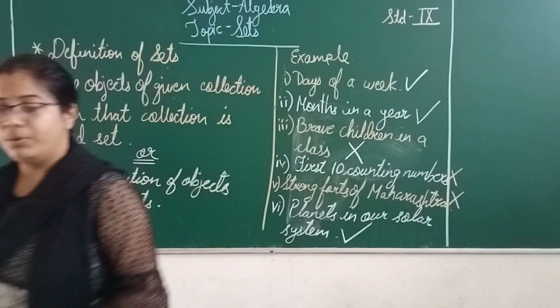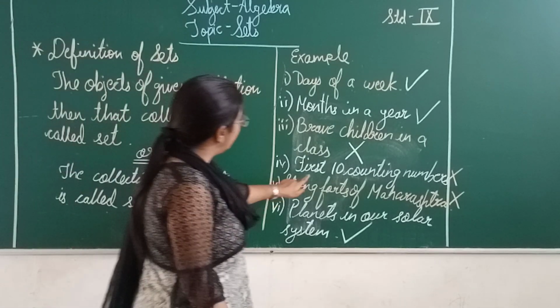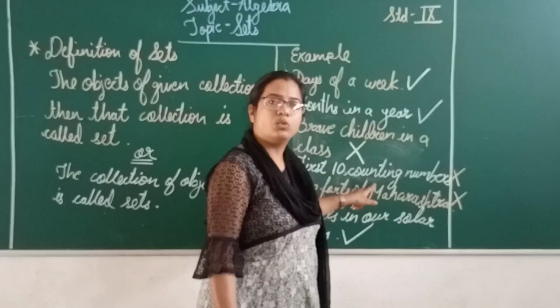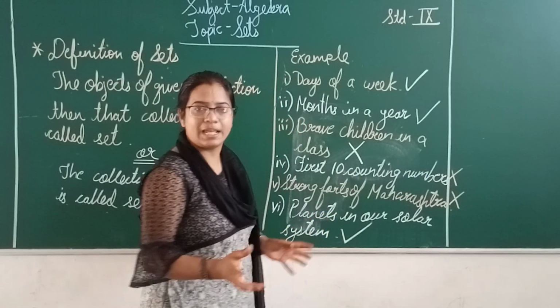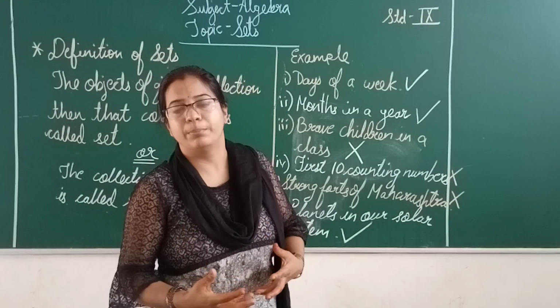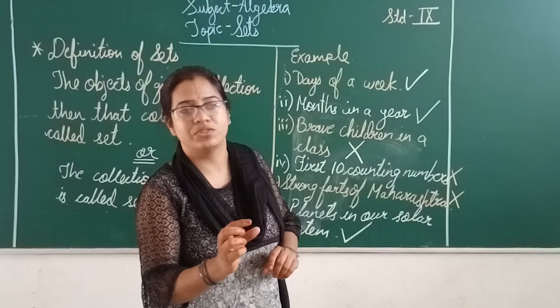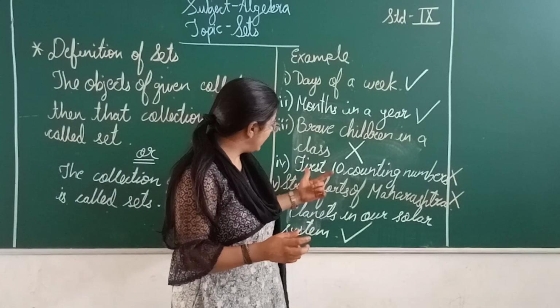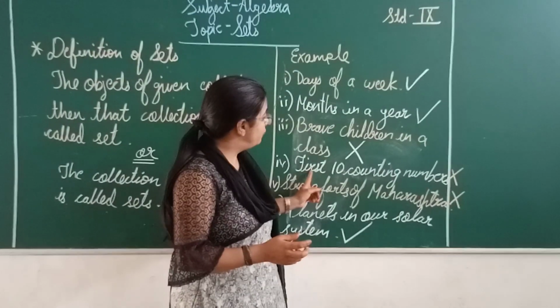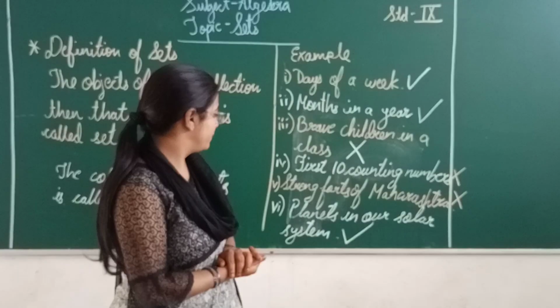The next example in your textbook is first 10 counting numbers. Again, in this statement, not a single word is representing any kind of collection of objects or any kind of set. So again, the fourth example, first 10 counting numbers, is not an example of a set.